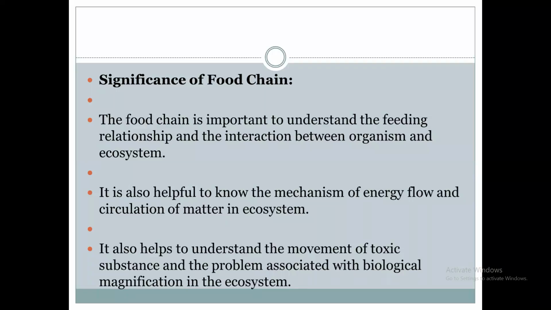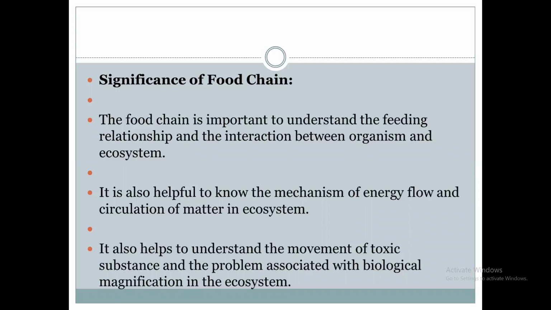In the grazing food chain, from producers to consumers, consumers to decomposers, how they depend, how they interact, how they consume the food.